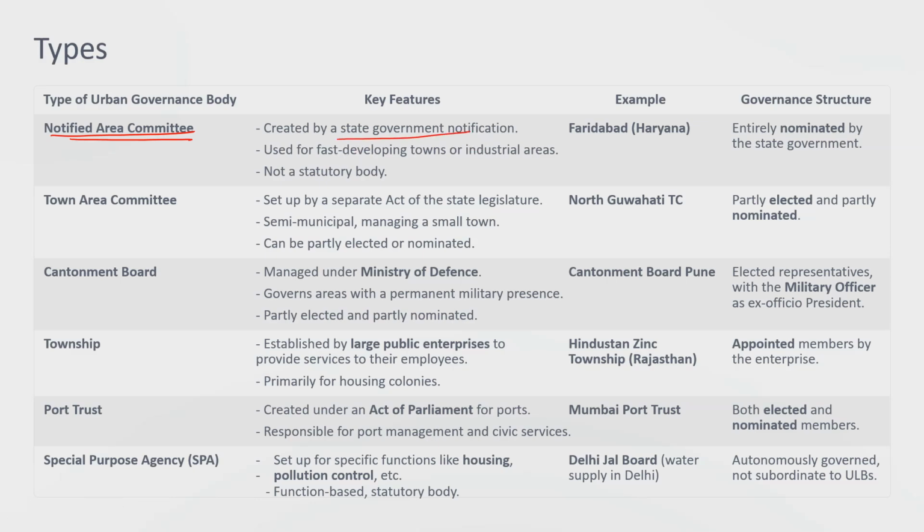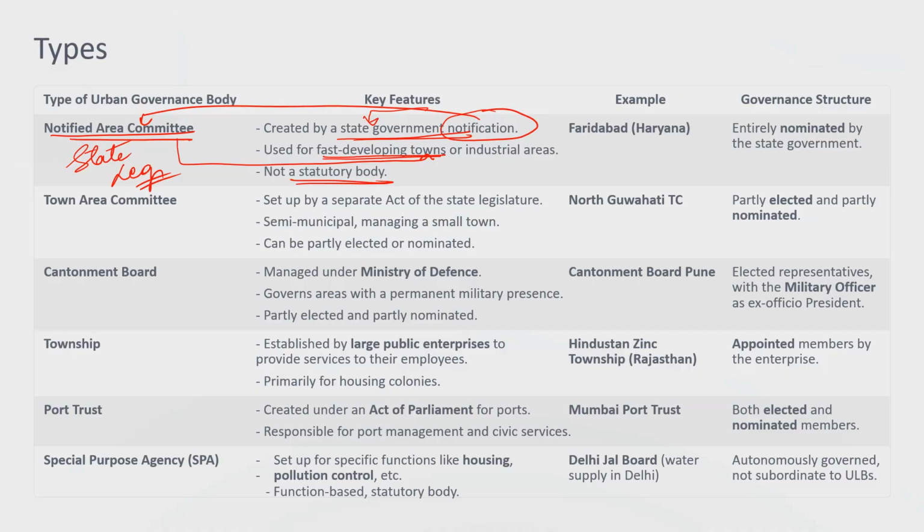It is created by state government notification, means it is notified by whom? State government. Why is it done? You do a notification where you see potential. That potential is of fast development, whether it can fastly develop into a town or industrial area. But since it is only a notification, there is no role of Parliament or state legislature here. So it is not legal, means it is not statutory, it is just a notification. Anytime the notification can be taken back also.